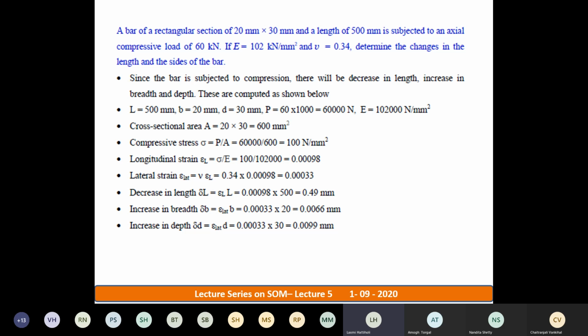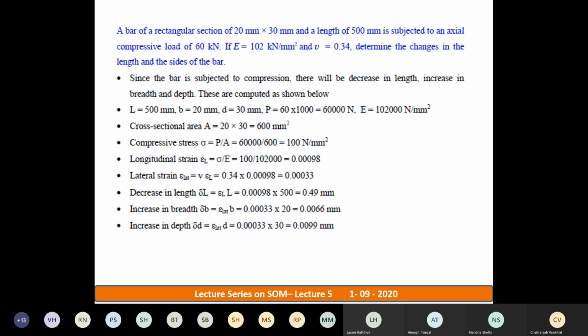Correct? Next, longitudinal strain. First of all, you should understand what is longitudinal strain. See, longitudinal in the sense in terms of length. Whatever the changes or deformation you observe in terms of length, it is longitudinal strain. That is delta L by L, epsilon L, longitudinal strain. Young's modulus capital E is equal to stress divided by strain. That strain is nothing but longitudinal strain. Remember this, because I am applying an axial load here.